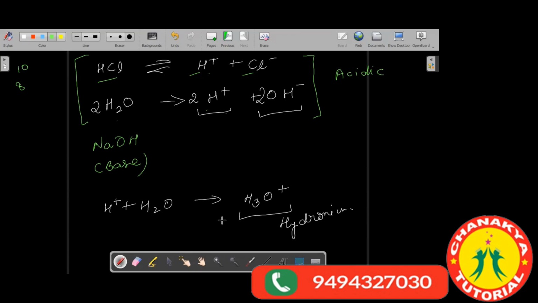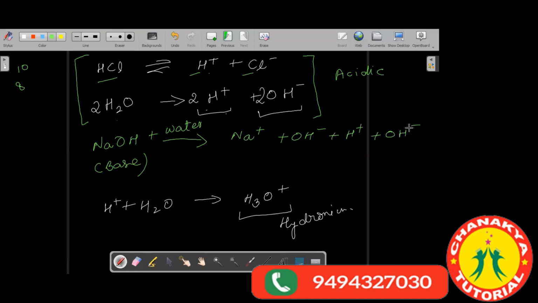So why is it a base? As it will give us Na plus ion and OH minus ion, but in water. So why water? If you are adding water to it, you will get H plus ion and OH minus ion.